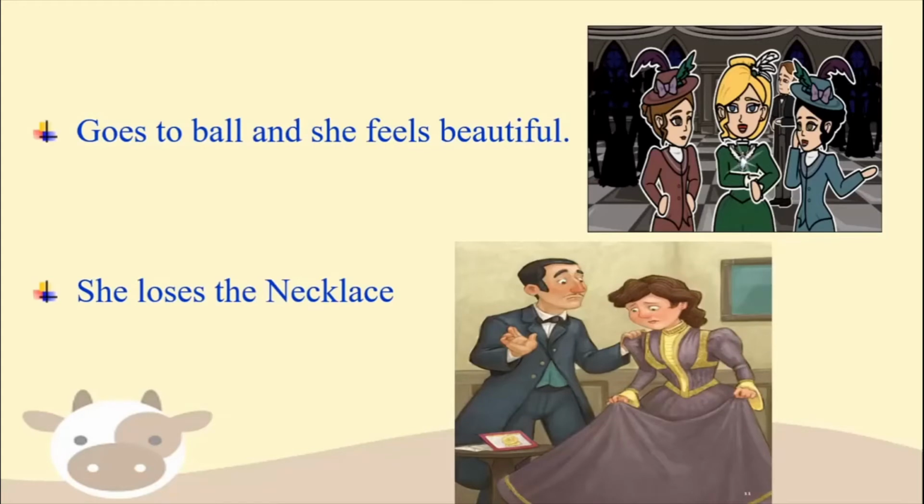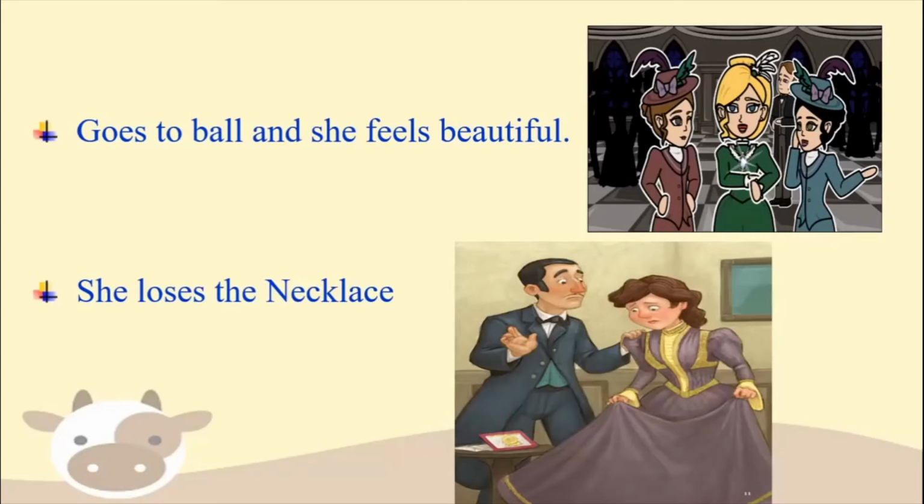She loses it. So in the first half of the story, children, you will see these incidents taking place in our story, The Necklace. You will see an introduction to the main characters in the story, and you will see what happens in the first half of the story. Now the second part of the story we will see when we are doing the lesson next time, when we continue with the story.